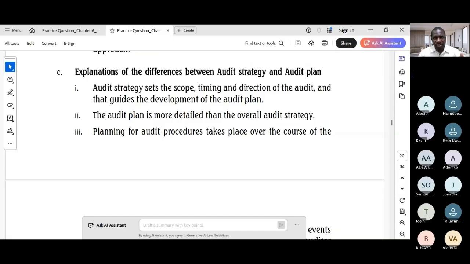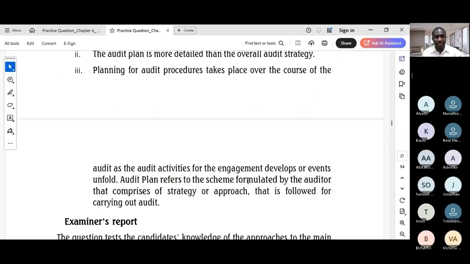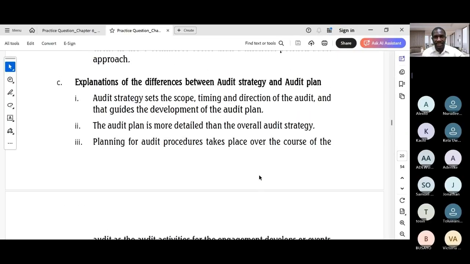For the C aspect, what do you write? The most crucial part of this question, I think, is the C aspect, but it's the lowest mark anyway. It's clearly explaining the conceptual difference between a broad audit strategy and a detailed audit plan. So how to write? I think a table is an excellent way to present this information clearly and concisely. But if you don't use a table, it's fine. Use a bullet list like you've seen the examiner provide. A numbered list will suffice with contrasting points.